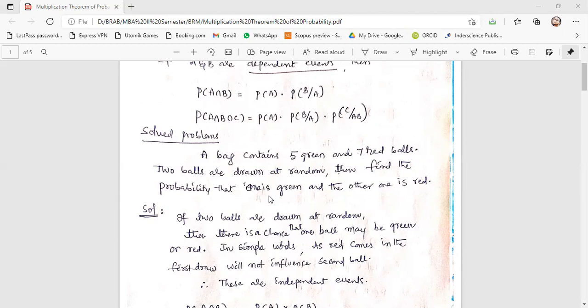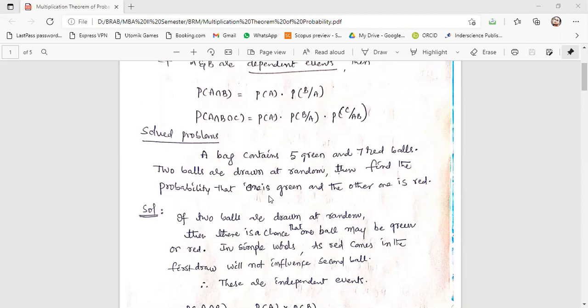Yes, sir. So first you are drawing one ball and found that it is red. Is there any condition that if in the first draw a red ball comes, in the second draw green should not come? No, sir, it won't happen like that. So these two are not influencing each other. That is why these are independent events.